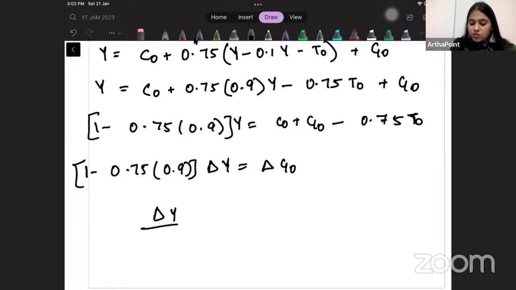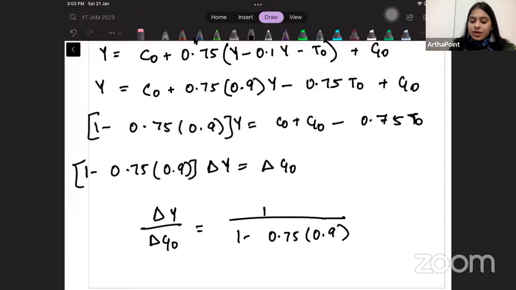So change in Y by change in G naught will be 1 upon 1 minus 0.75 into 0.9. G is changing by 20, so put 20 here. This goes on the right hand side, it becomes in the numerator, so this becomes like this. You solve this and you will get 61.5.